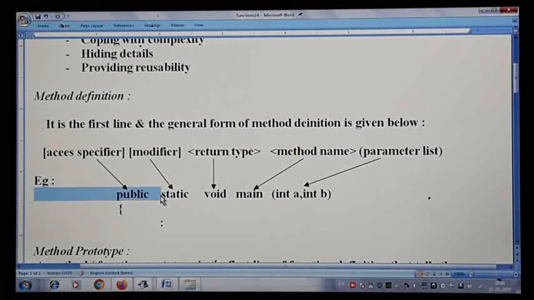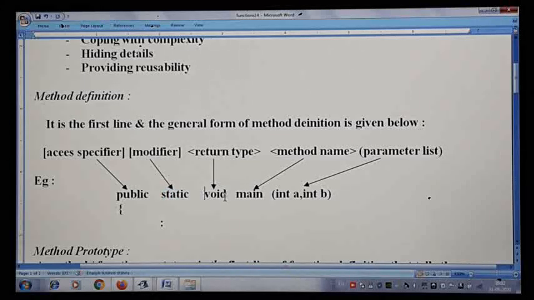Followed by static. Static nowadays we are writing for many of the methods. As I told you, for the time being you can understand, with static you can avoid the creation of an object. But why do we write all that? Again we'll come to that in the later stage. So for the time being you are using static, it means you can avoid creation of an object.